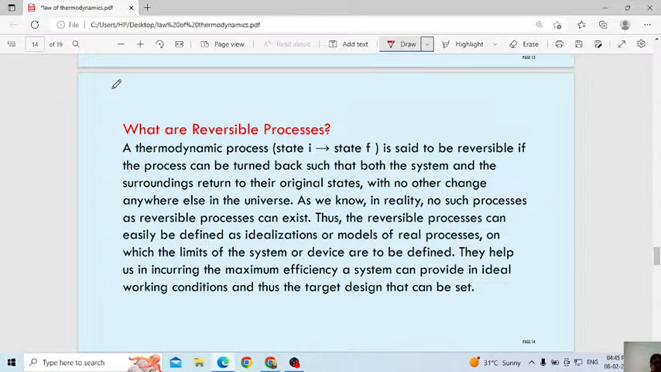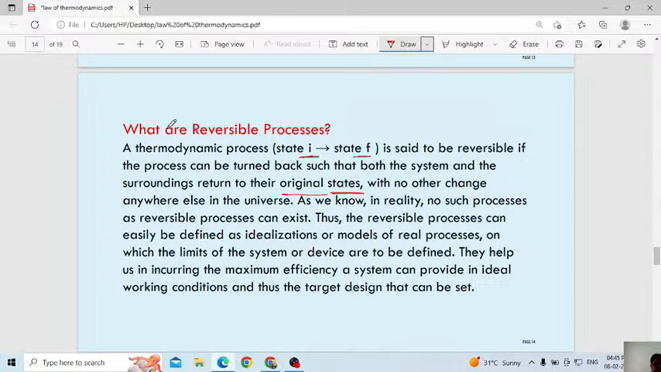A thermodynamic process, state I means state initial, state F means state final, is said to be reversible if the process can be turned back such that the system and the surrounding return to their original state. According to thermodynamics, if you want to define a reversible process, if you bring back the system and surrounding to the original state, then that type of process we will consider as a reversible process.